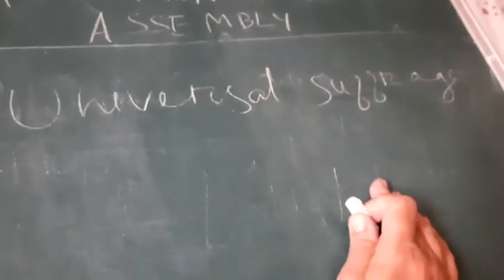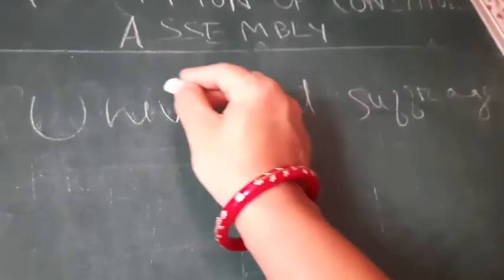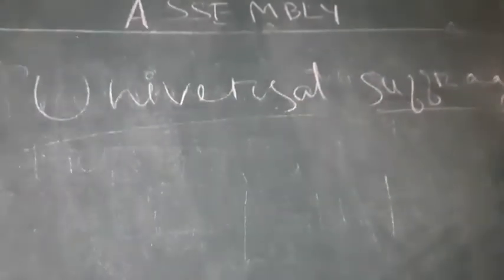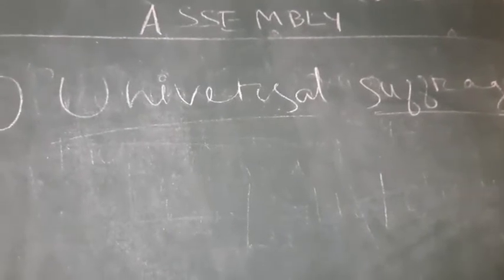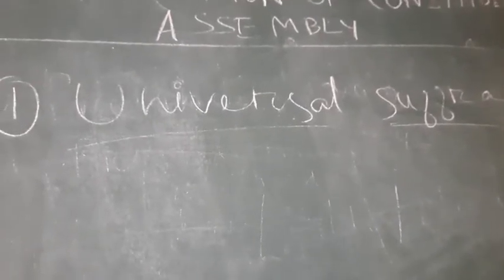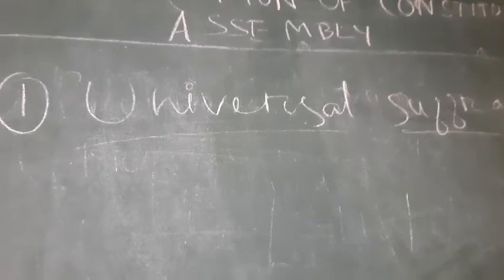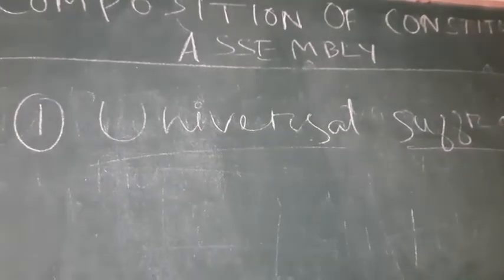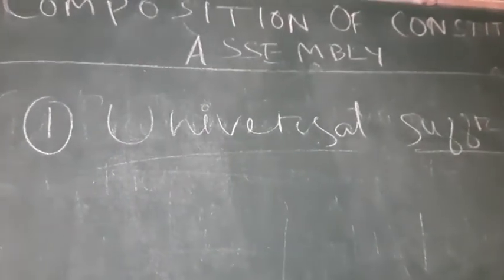Universal suffrage means the citizens of India were not involved. All the citizens of India were not involved in the making of or electing the members of the Constituent Assembly. Only the members of provincial legislative assemblies and princely states were involved.